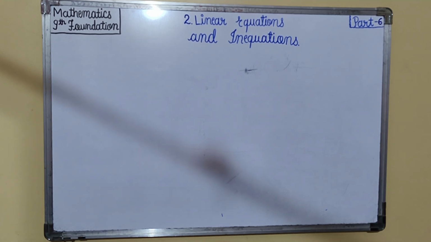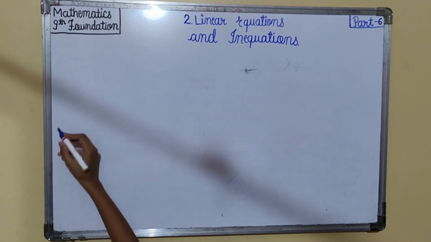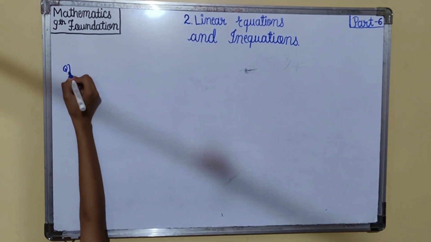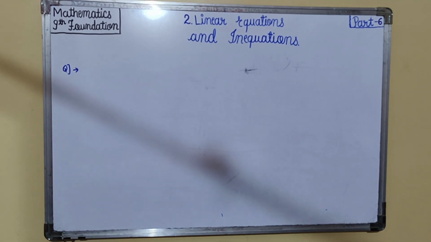So our first word problem of this part is: Anil and Sunil can do a piece of work in 8 days, while Anil alone can do it in 12 days. Then in how many days can Sunil alone do the same work?